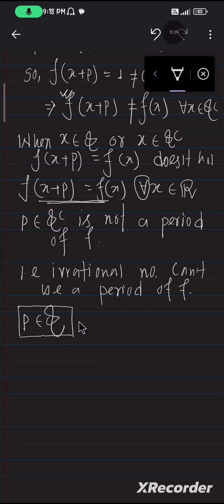So for the next case, we assume that p is inside Q. Previously we saw that the irrational numbers are not periods of f. Now we have to check whether a rational number is a period of f.